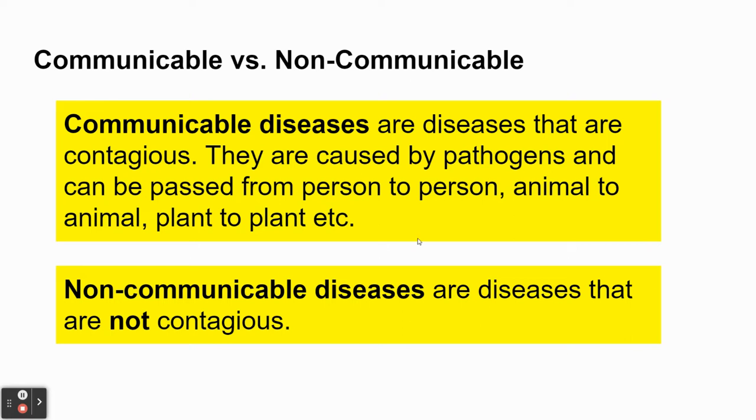The other type of disease is what we call a non-communicable disease, and those are the opposite. So those are diseases that are not contagious. So if you have a non-communicable disease, something like type 2 diabetes or skin cancer, you cannot pass that on to someone else. So that is classed as a non-communicable disease.